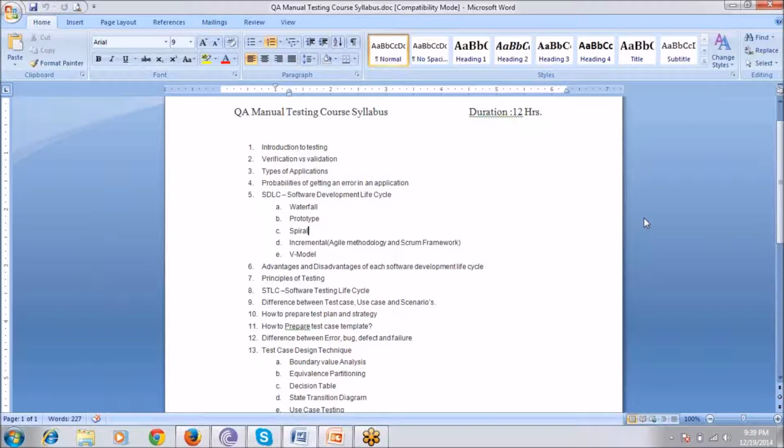On the left side, if you see, we are creating a V-shaped model. V-shaped model means, as you know, SDLC has 6 phases. There will be the requirement phase, then design phase, then coding phase, then testing, then implementation, then maintenance. Okay, so these are the phases. In each phase we have huge work.